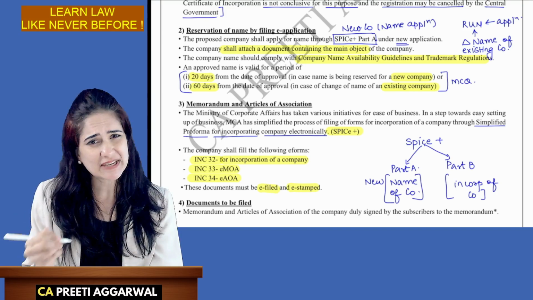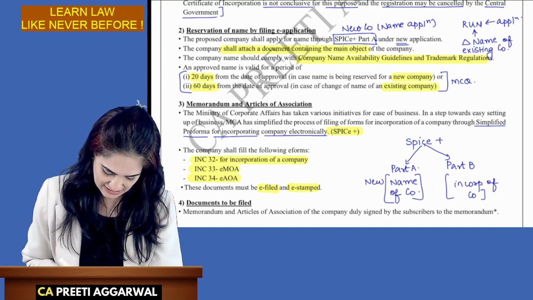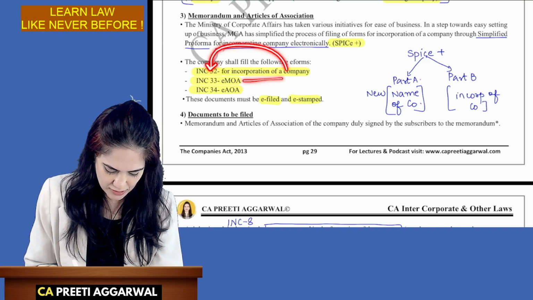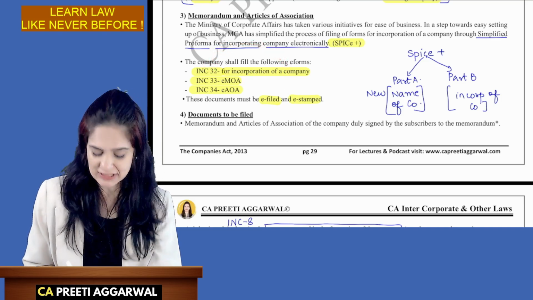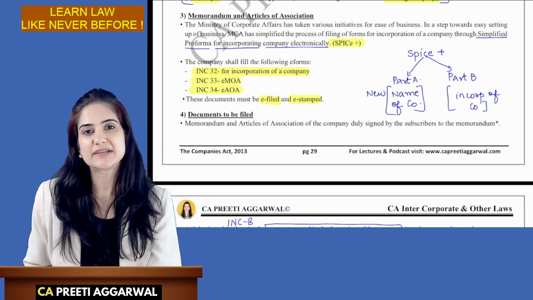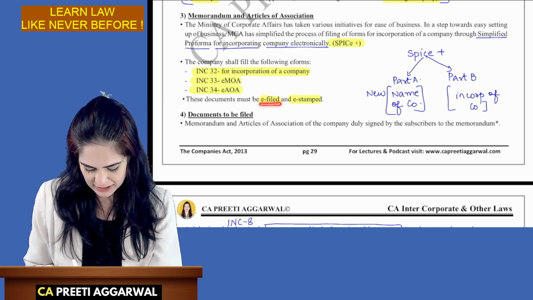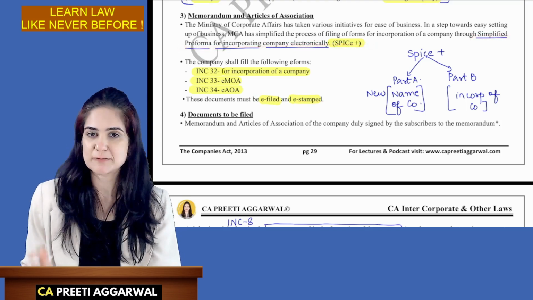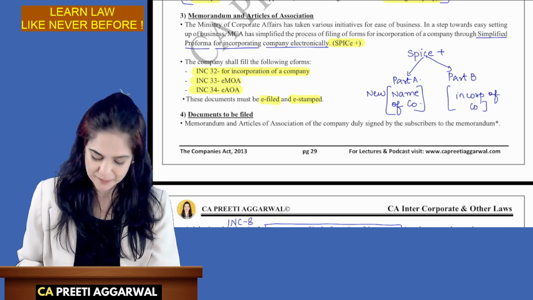Ma'am, is it done physically? No, everything is electronic. See, incorporation of the company is through form INC 32. Memorandum is INC 33 and e-articles is INC 34. All the documents are e-filed and e-stamped. Everything is filed through Spice Plus Part B now.